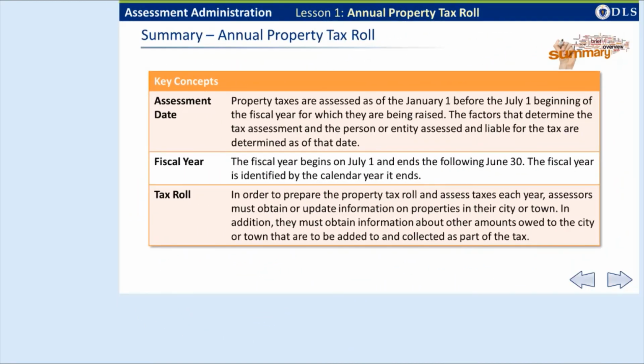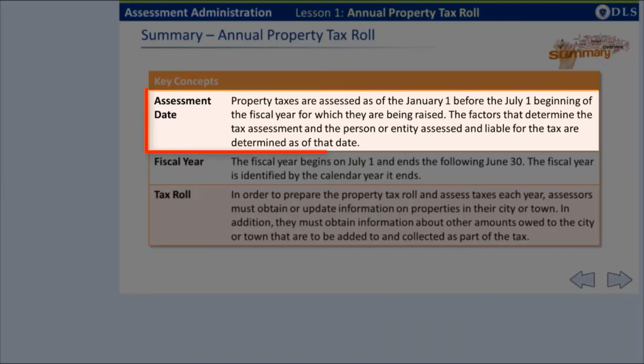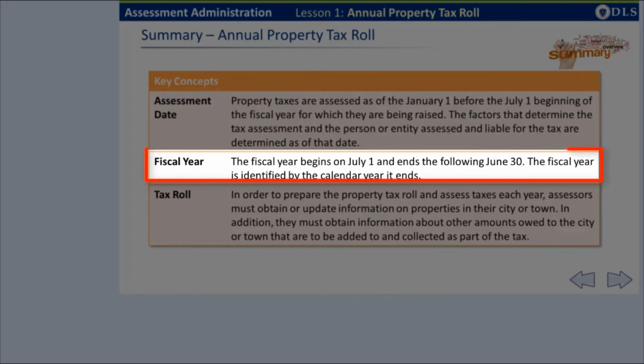Let's review the key concepts discussed in this lesson about the annual property tax roll. First, property taxes for a fiscal year are assessed as of the January 1 before the beginning of that year. The person or entity assessed and the determinations that impact the assessed valuation are fixed as of that date. Second, the fiscal year for Massachusetts cities and towns begins on July 1 and ends on the following June 30.